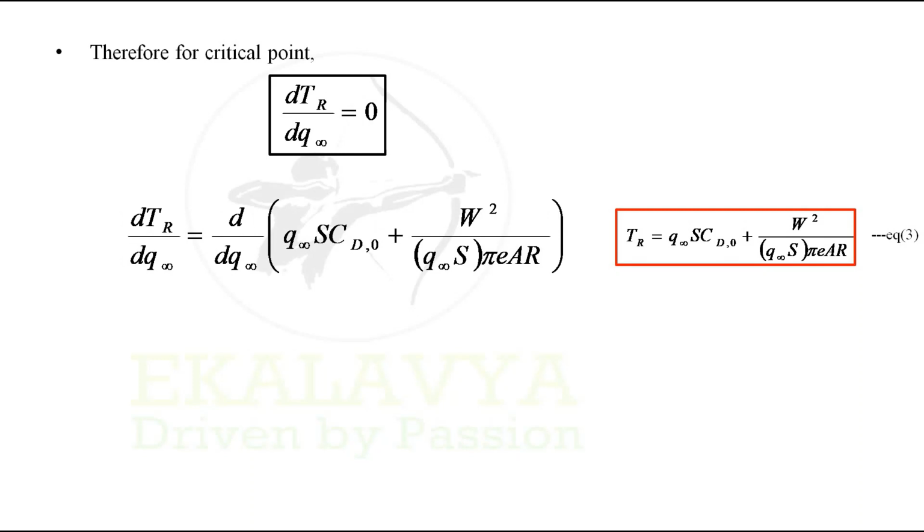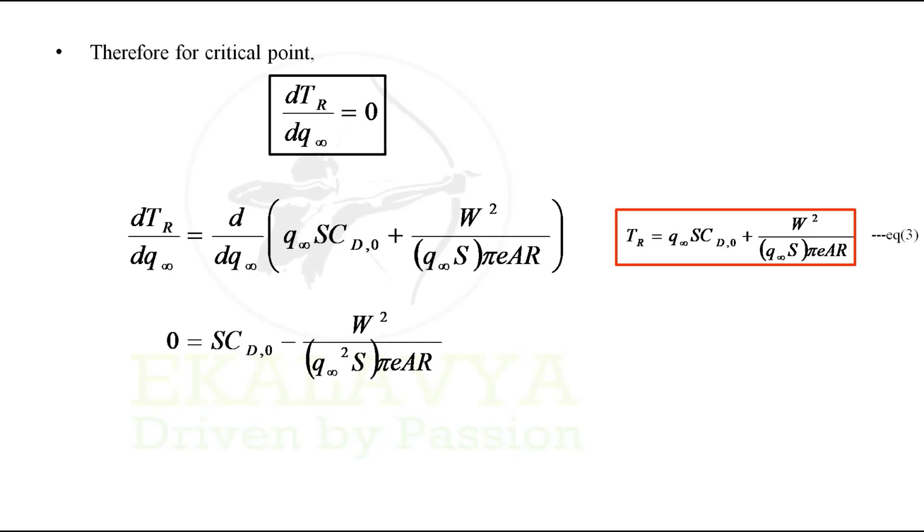Substituting thrust required from equation 3, we will get the following equation. Substituting change in thrust required with respect to change in dynamic pressure as 0 and simplifying the RHS. In the first term, Q infinity was there, so the other terms, wing area and CD naught, can be assumed as constant. So differentiation of dynamic pressure with respect to dynamic pressure gives us 1, considering S and CD naught as constant, so they will remain.